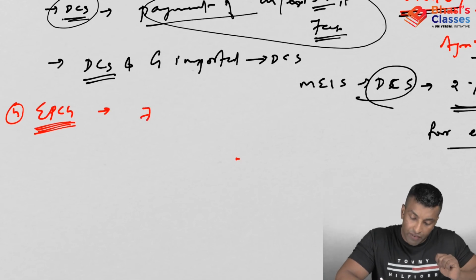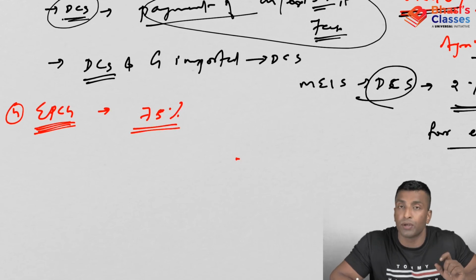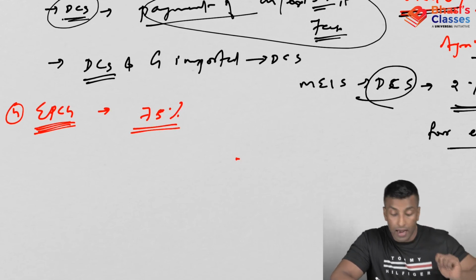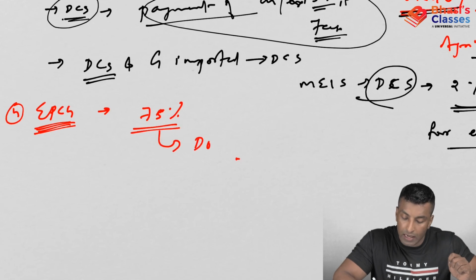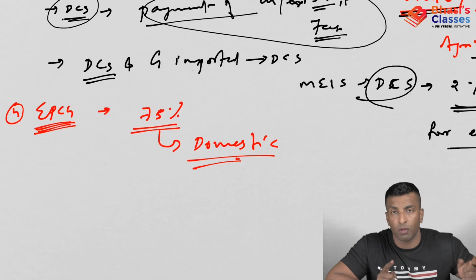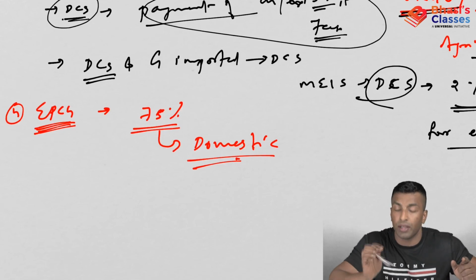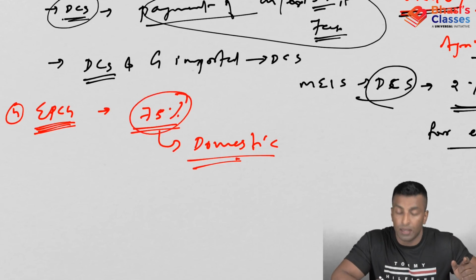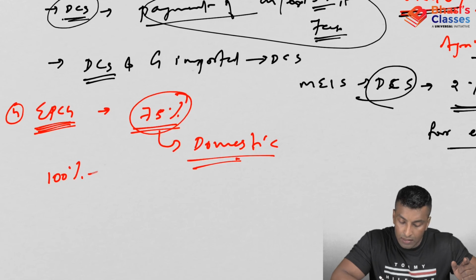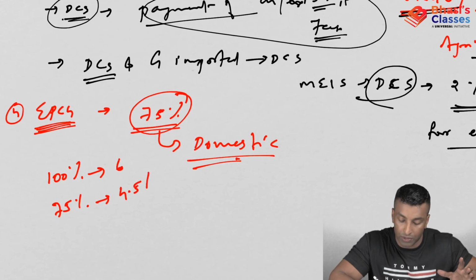It is actually reduced to 75%. Okay, so the obligation is reduced to 75%. What does that mean? This is for if you're domestically procuring. So there were two options: either you can import the capital goods or you can domestically procure. In both cases it was 6 times in 6 years, but in case of domestically procuring it was reduced to 75%. So 100% means 6 times. Okay, so what about 75%? It is now 75%, which means 4.5 times.